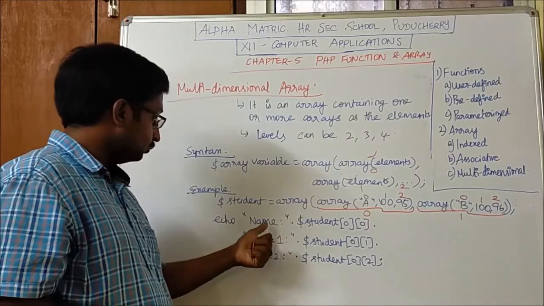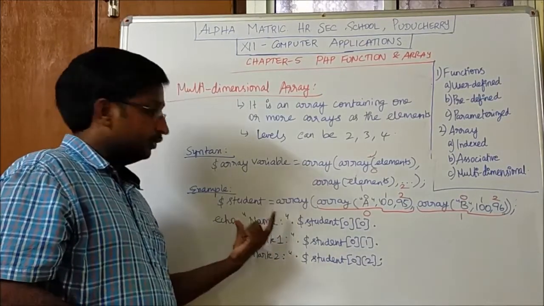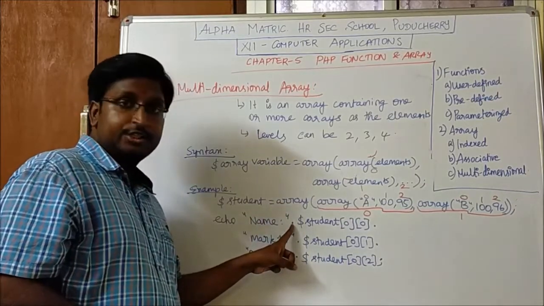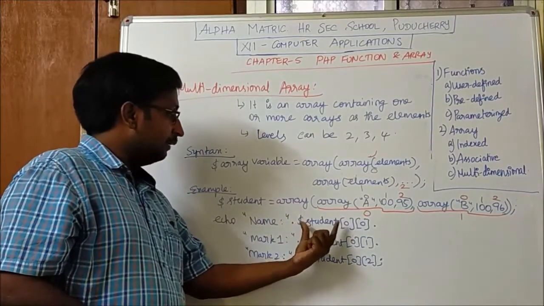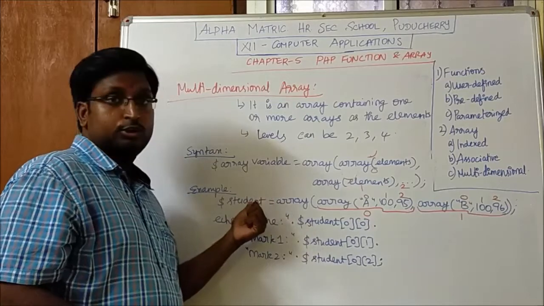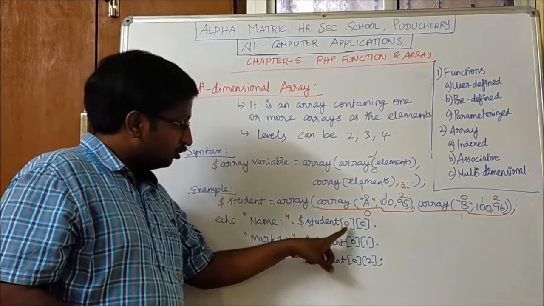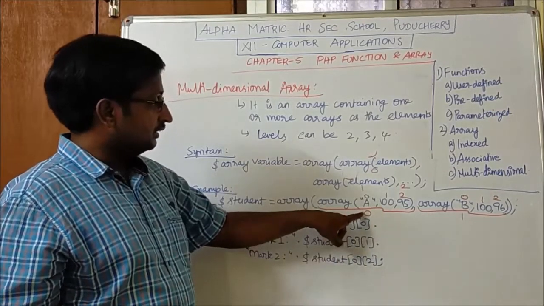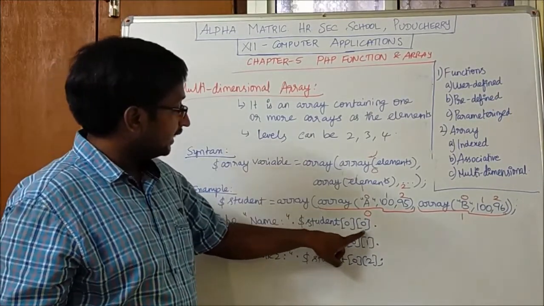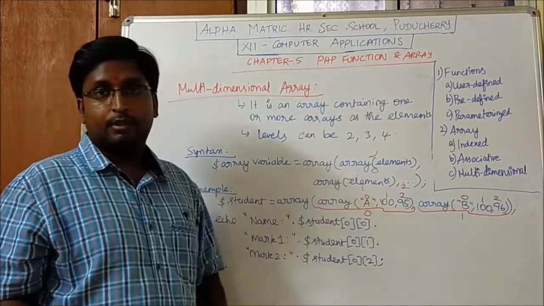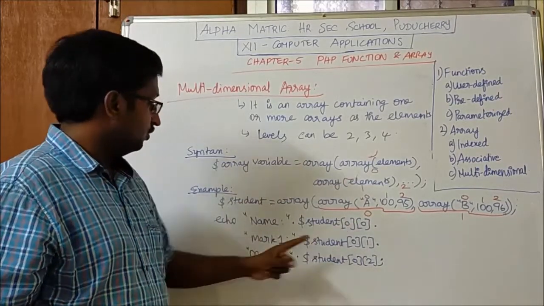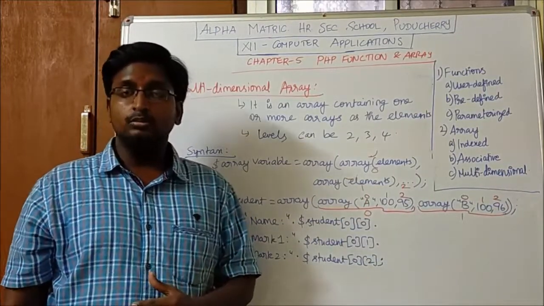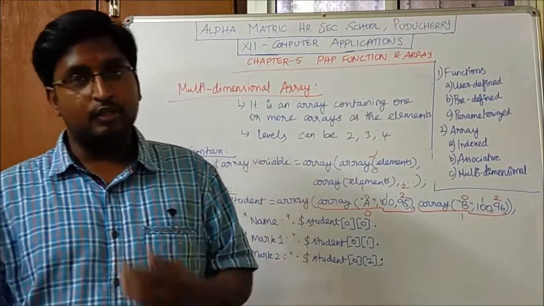Okay. So the first name, which is to be printed, I am giving within double quotes, and the string concatenation operator dot, and I am going to access the array element. Student, with the help of the array variable, 0 of 0, which means the first 0 mentions the outer element and the second 0 mentions the inner element. Okay. Likewise, I am accessing each element. So this is how the multi-dimensional array works.